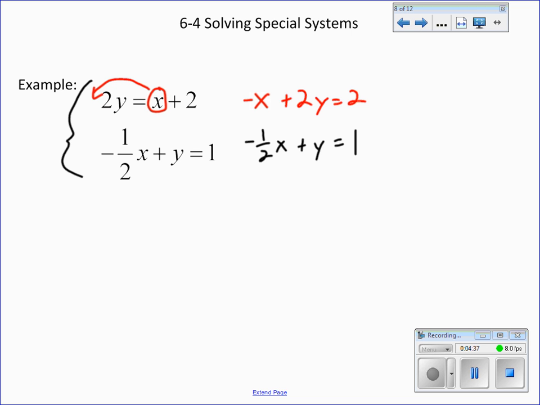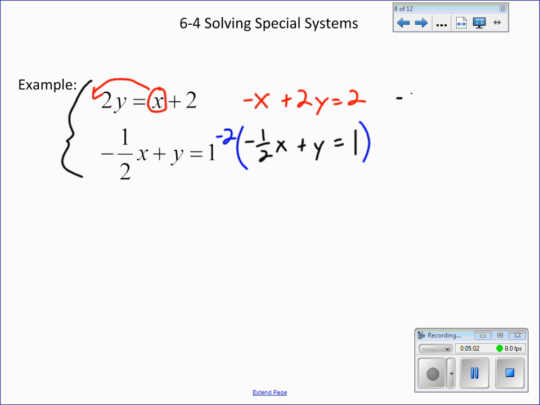And that allows us now to use the elimination method. And I highly recommend doing that. So if we want, we can try to figure out, they're not going to naturally eliminate, but if I multiply this bottom one by negative 2, we'll see that these will eliminate. So remember, this goes to everything.